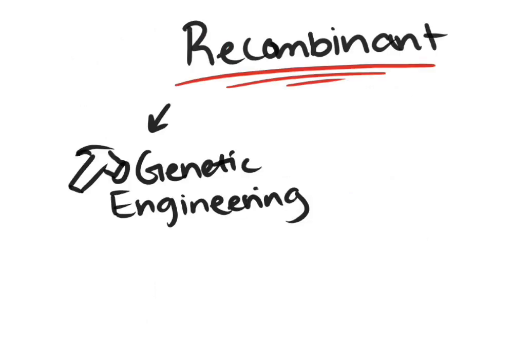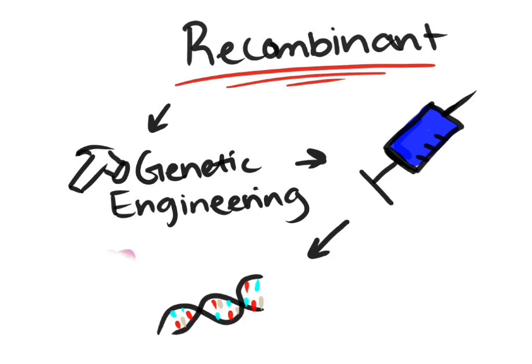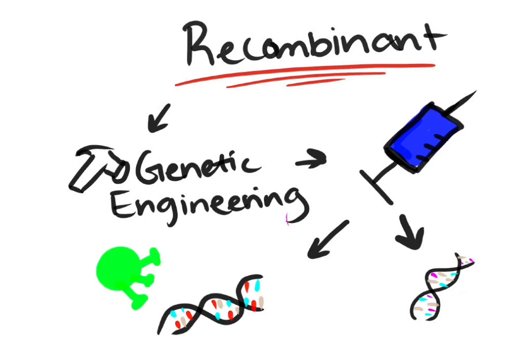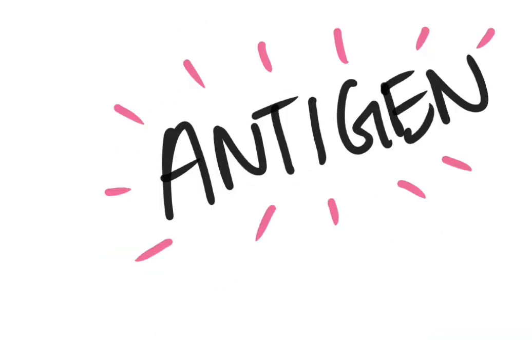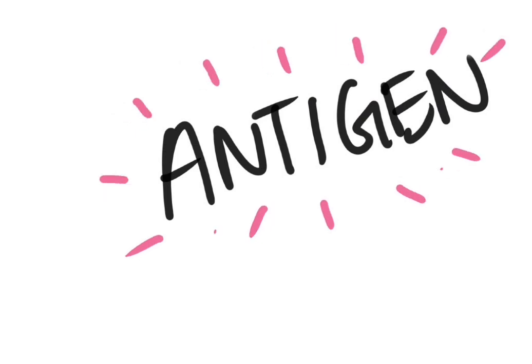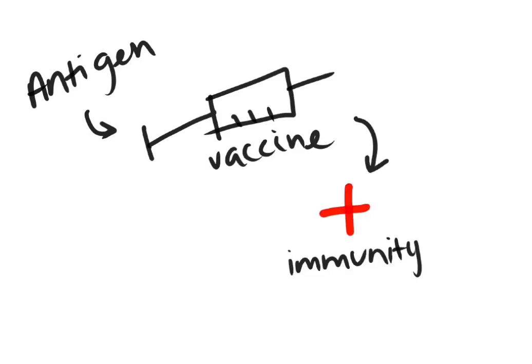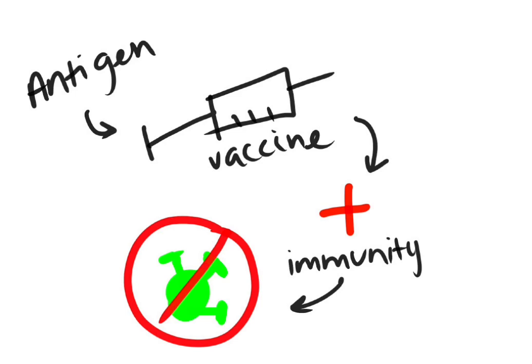Recombinant is the use of genetic engineering techniques to create vaccines by combining DNA from different sources. In recombinant vaccines, specific genes from a virus or bacteria are inserted into another organism, which then produces the desired antigen that triggers an immune response. The produced antigen is used in the vaccine to stimulate immunity without having to expose the person to the actual virus.